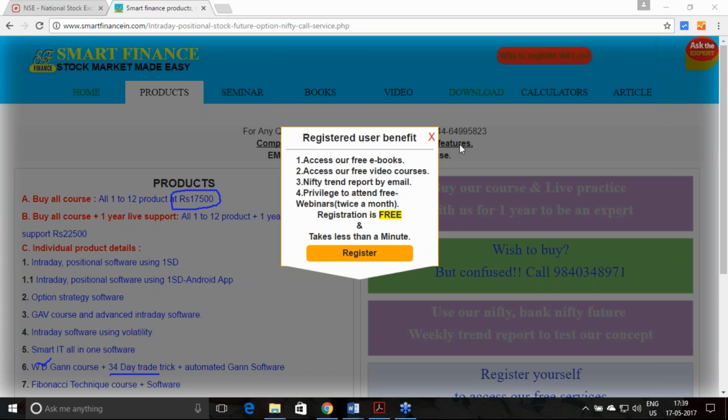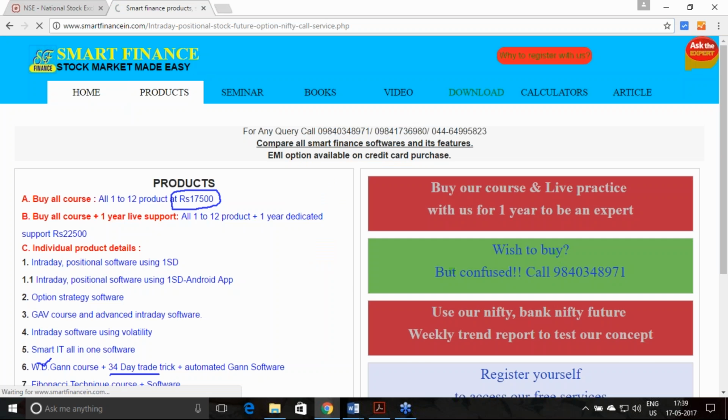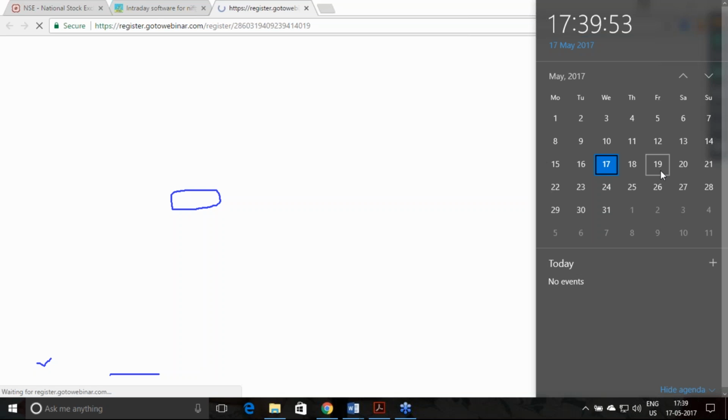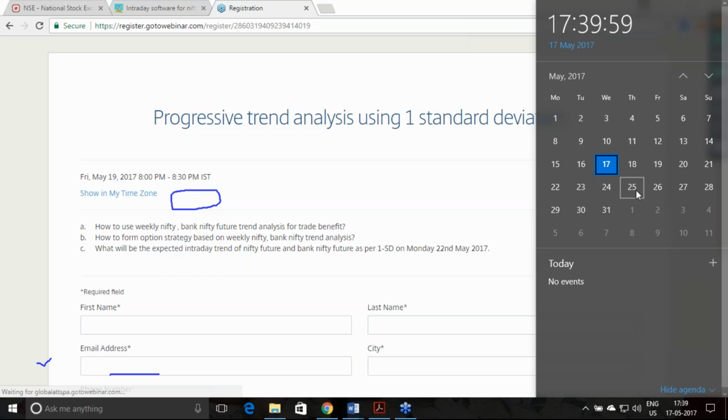One small announcement I wish to make here. We are going to conduct a webinar, an online event, on 19th May at 8 p.m., based on the trend analysis of one standard deviation for the next week. This week is ending on 19th. Next week starts from 22nd and ends on 25th, expiry week.